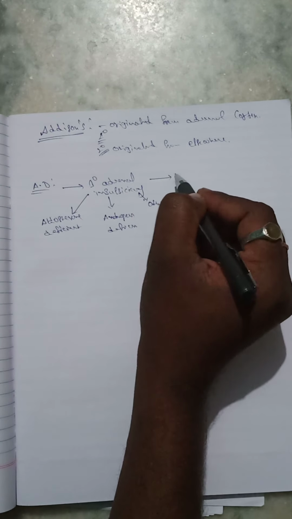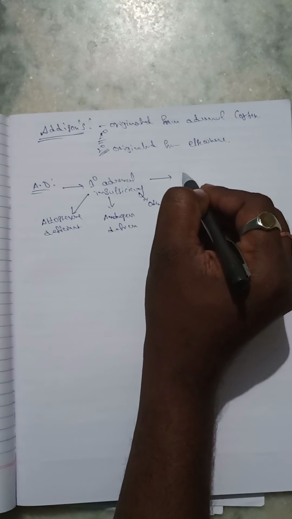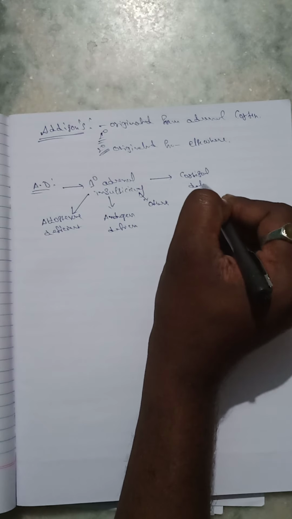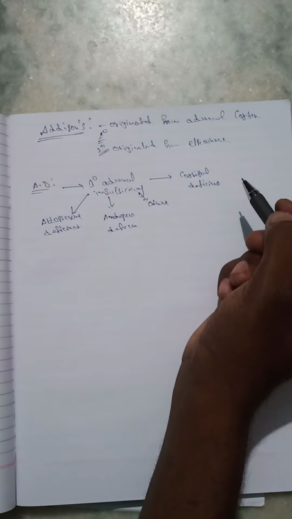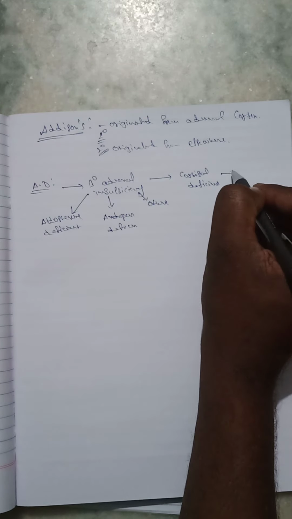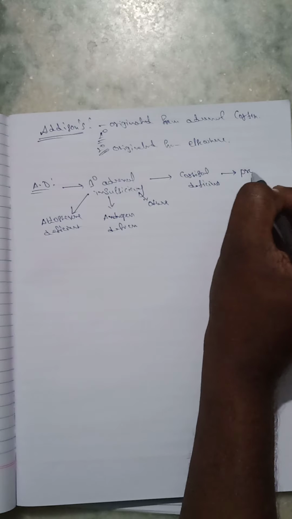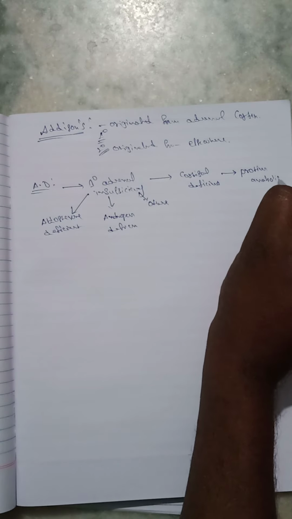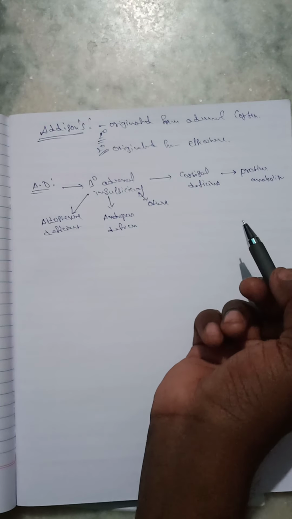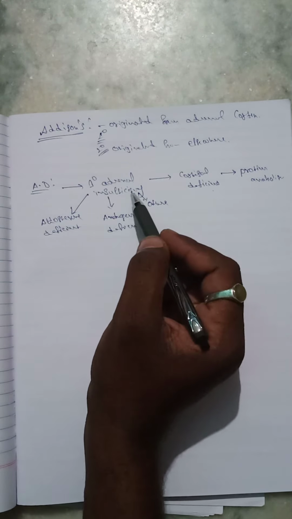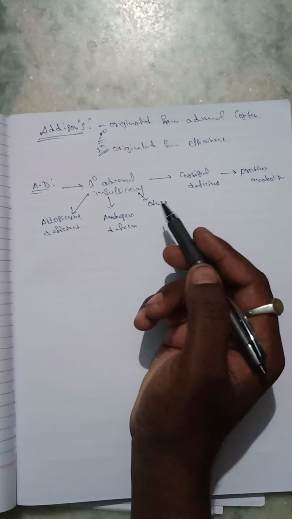And the next one is cortisol deficiency also. Cortisol deficiency means protein anabolism occurs in our body.